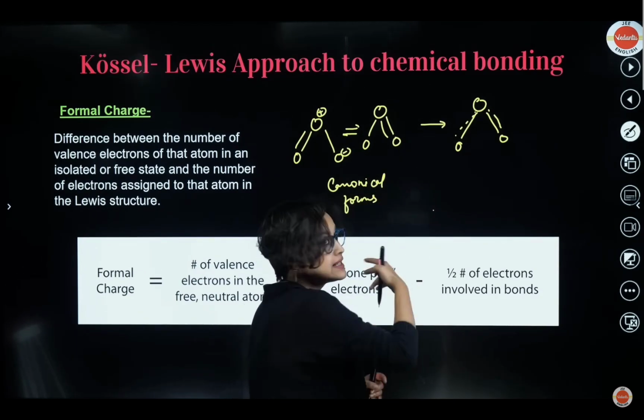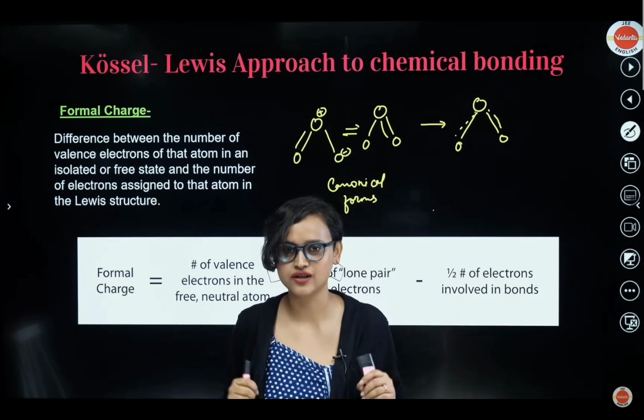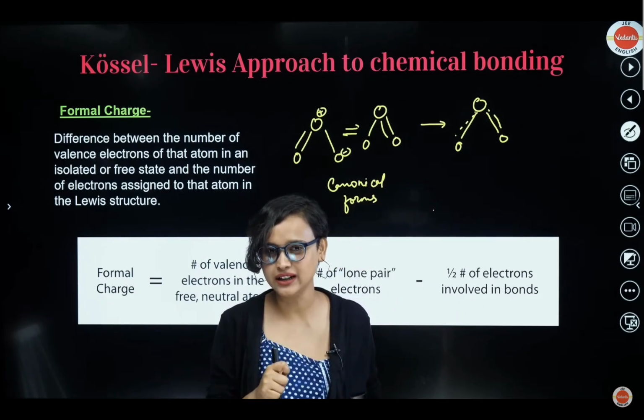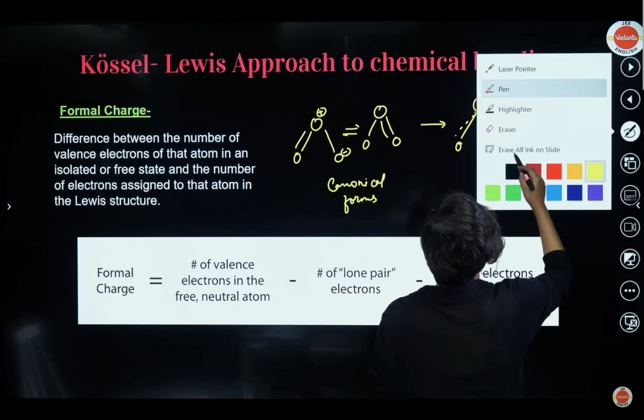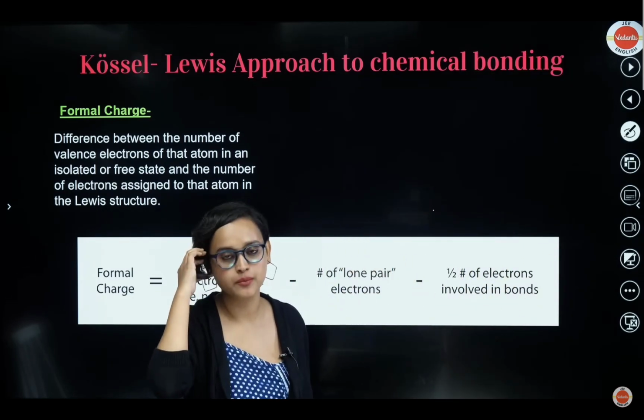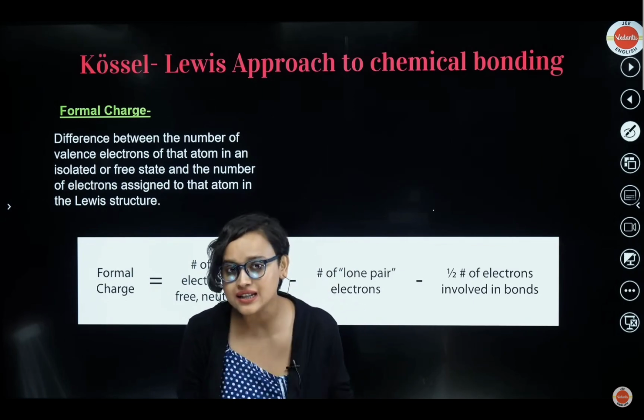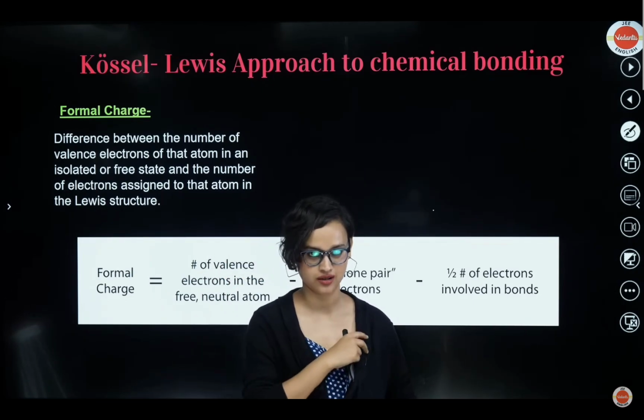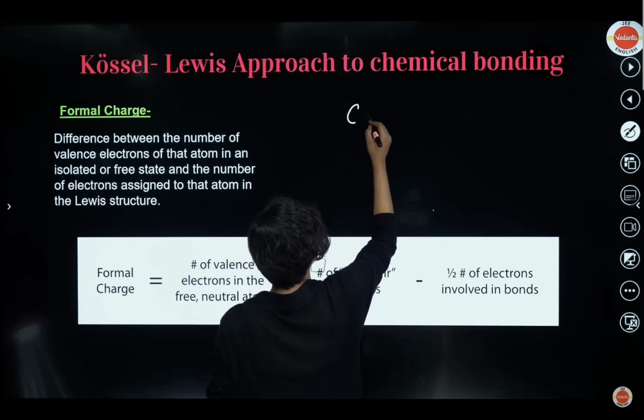So now when you have these three structures, how will you choose which one is the actual Lewis structure? Problem, right? To steer away from this problem, we introduce something called formal charge. Basically, whichever structure has the least formal charge will be your actual Lewis dot structure. So let's again take the example of CO2.